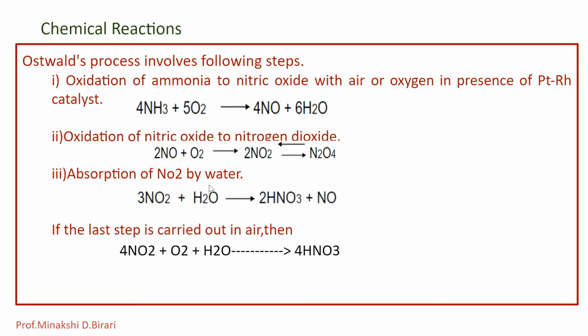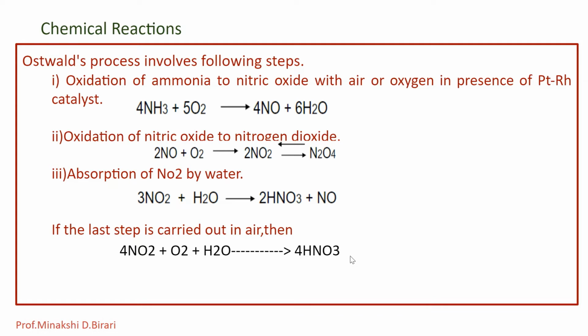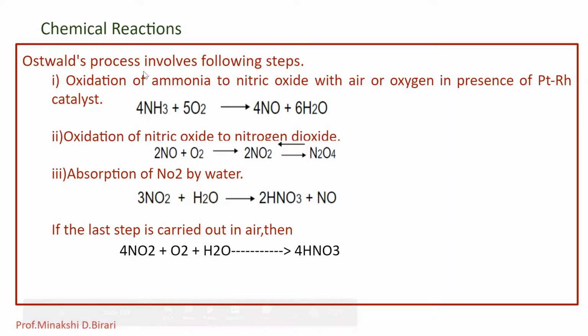And the third step, absorption of NO2 by water. So NO2 absorbs water and there is the formation of 2HNO3. If the last step is carried out in air, then 4NO2 combines with O2 of air in the presence of water, moist air, and there is the formation of 4HNO3. So these are the chemical reactions involved in Ostwald's process for the manufacture of nitric acid.